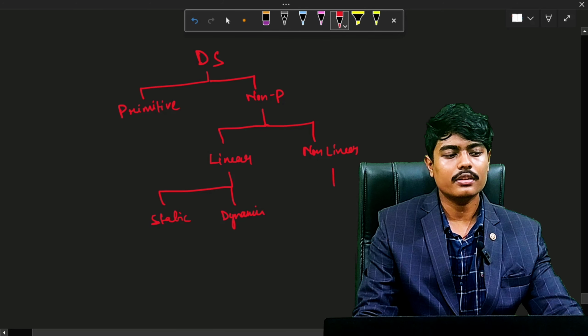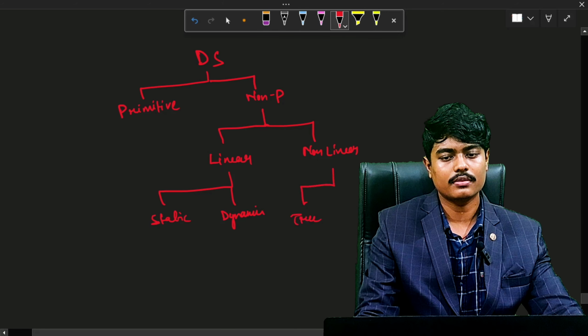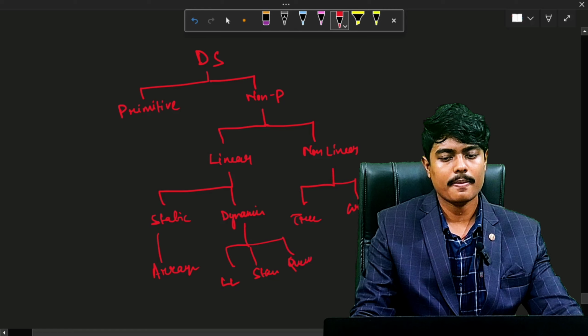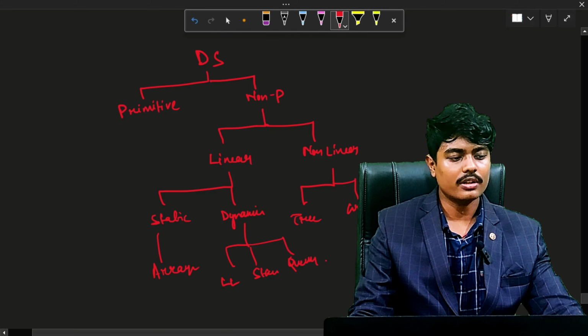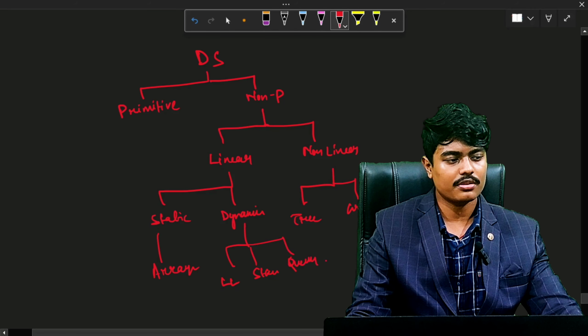And in non-linear we have trees and graphs. In static we have arrays. In dynamic we have linked lists, stacks, queues. Okay, so this is all about the hierarchy of data structures.